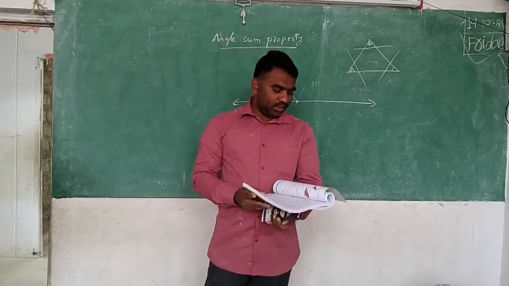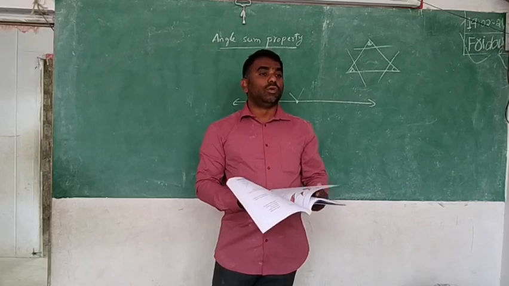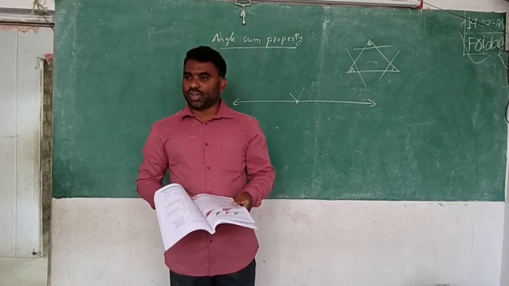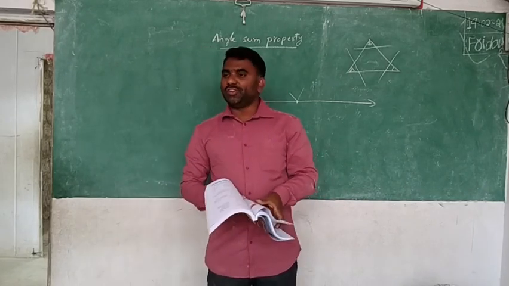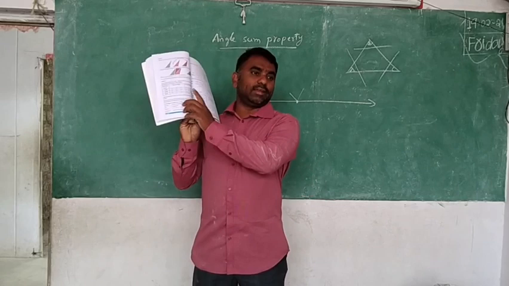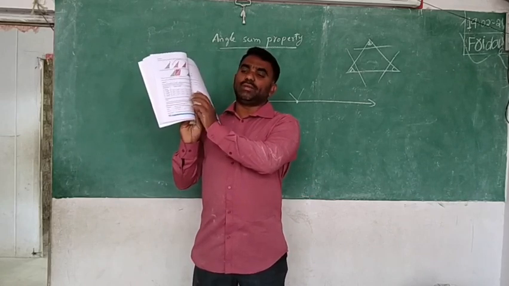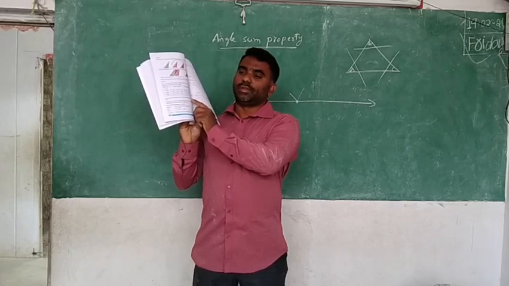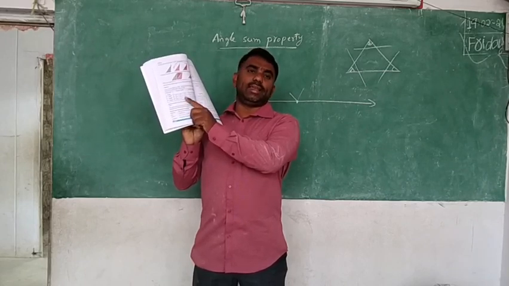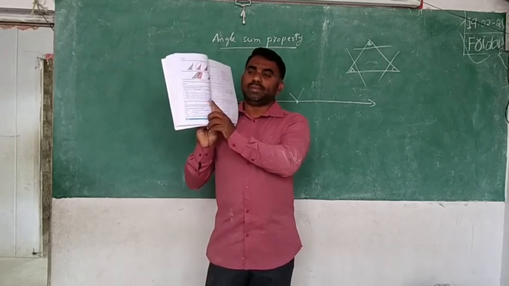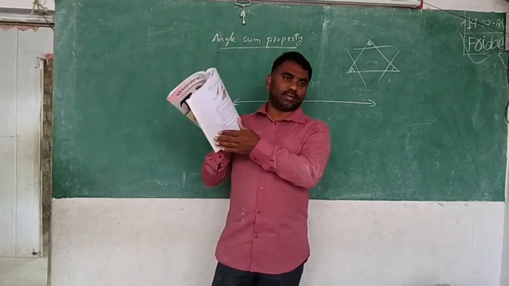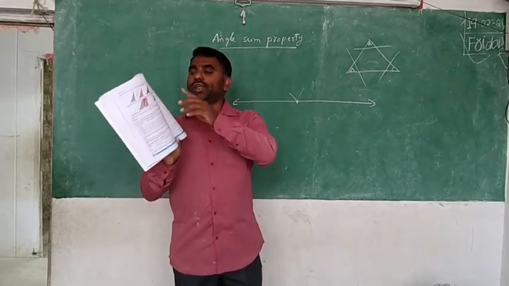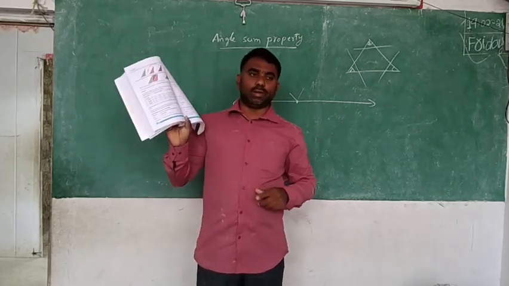This is the fourth activity I have given as work for you. Fourth activity: draw three triangles ABC, PQR, XYZ of your choice. Then measure the angles, then add and check it. Can you see the fourth activity? I have given it as homework. Draw three triangles of your choice, measure the angles and then join them. That is it. And the proof I told you about is the geometrical proof, that is only the transfer.